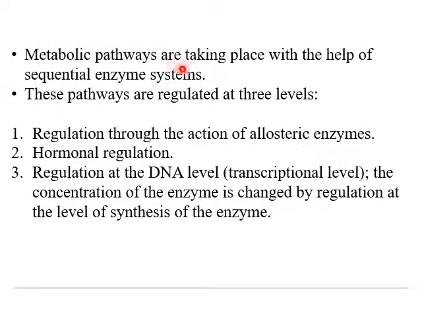The metabolic pathways take place with the help of a sequential enzyme system, and these pathways are regulated at three levels: regulation through the action of allosteric enzymes, hormonal regulation, and regulation at the DNA level, that is gene level or transcriptional level, where the concentration of enzyme is changed by regulation at the level of synthesis of the enzyme.